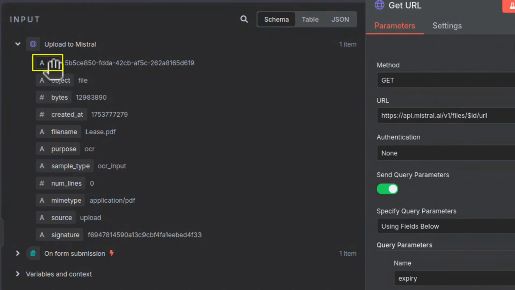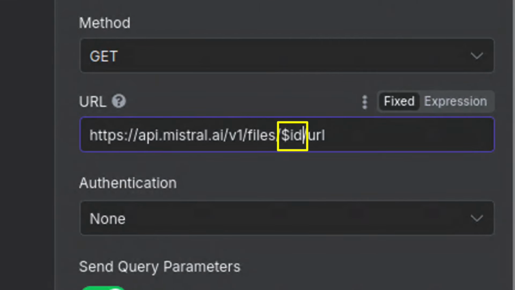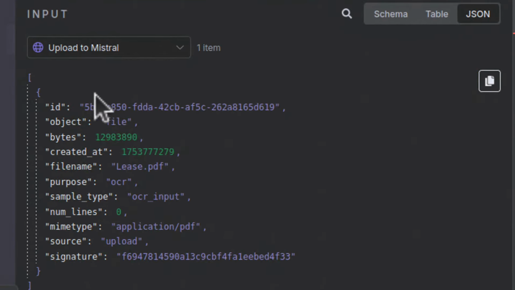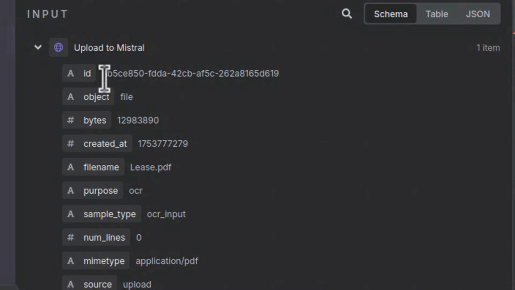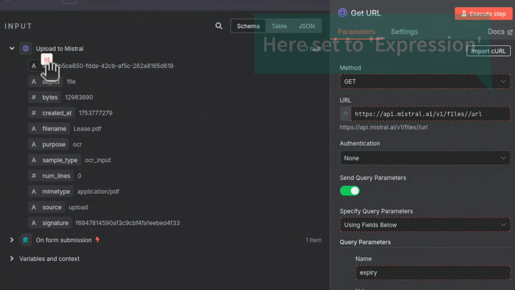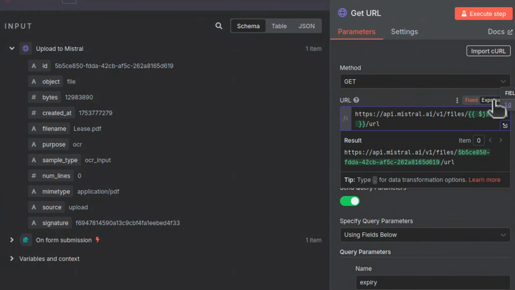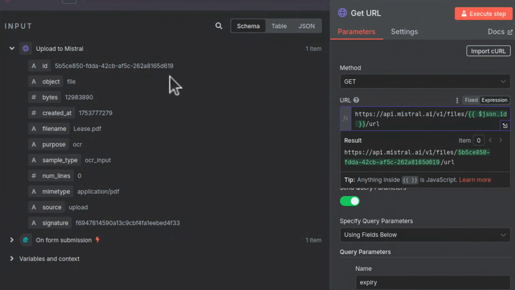And I need this ID, I want to move it here. In this URL, I want to replace, you can see $ID. I want to remove that, and what I really need is to move this container, this JSON object. You can even swap to JSON. You can see ID, yes? This is the JSON view. If I switch to schema, that's the schema view. And I can now hover over that and drag this ID here to that URL. Make sure this field is changed to expression. You can click expression first and only then drag this container.